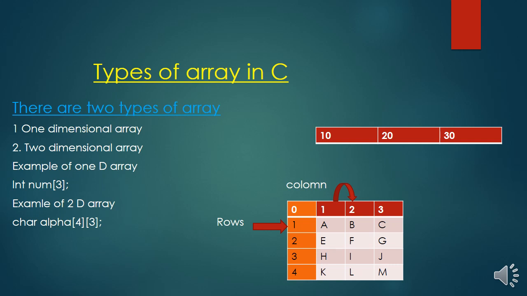If we want to store data like in a matrix, then we will use a two dimensional array. How to declare a two dimensional array? If you see here in the example of 2D array, char alpha[4][3]. Here 4 represents the number of rows, and 3 represents the number of columns.